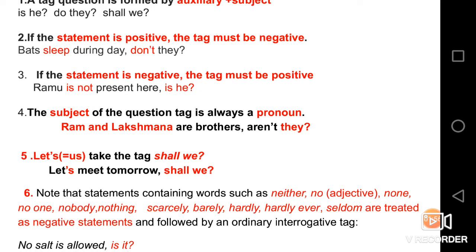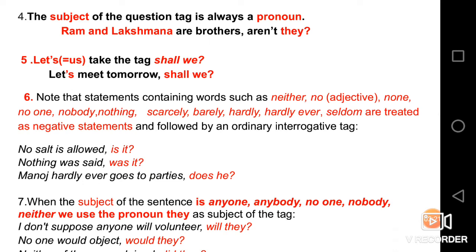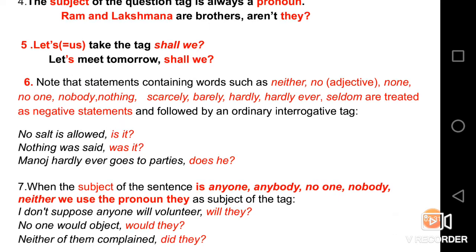Let us take the tag shall we. Let us see here, a pronoun is there. So for that, the tag must be shall we if any sentence begins by let us. Take for example, let us go to the movie, let us meet tomorrow, like that. And let us see one example here. Let us meet tomorrow, for which the question tag is shall we. It is being highlighted. And the sixth rule is that